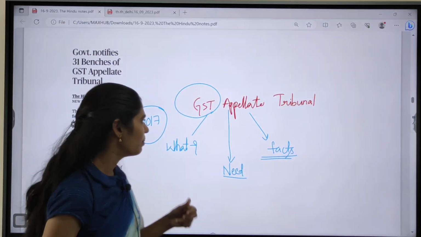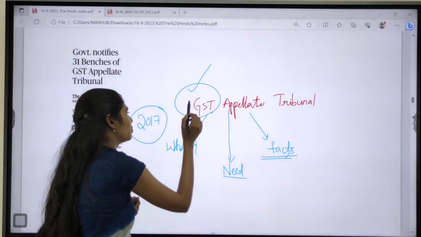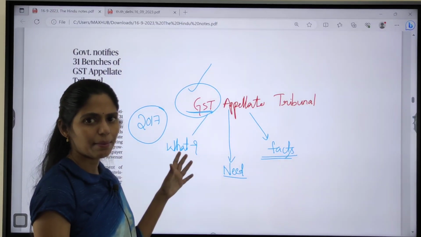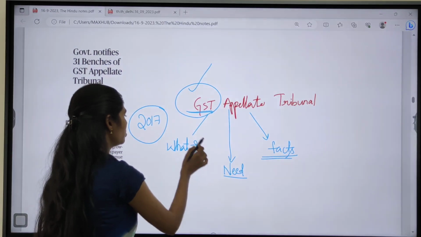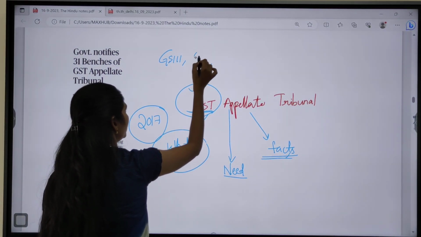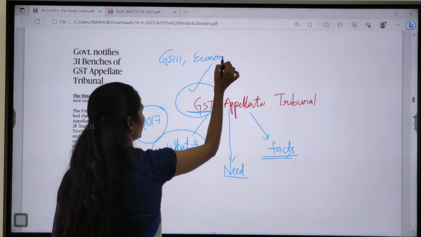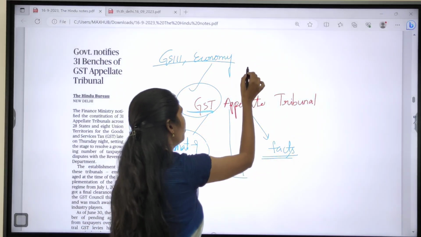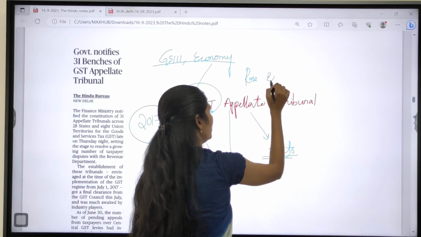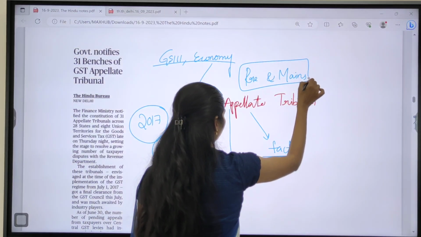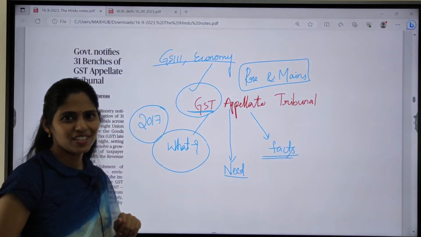Already a number of times UPSC has asked a question regarding this GST. But here you have to focus on this GST Appellate Tribunal now. So let us try to see, and this topic is also important from your GS Paper 3 under economy. So you have a chance of getting both prelims and mains based questions. Is it clear? Shall we move on?